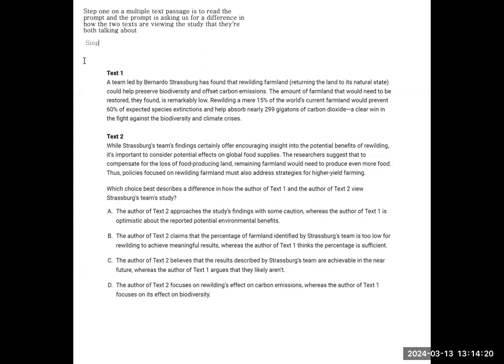Step 2 is going to be to go ahead and read the text in our own words. When we do this, we don't want to read every single word. We want to skip as many tiny details as we can, because the more details you get immersed into, the less main idea you're going to take away.